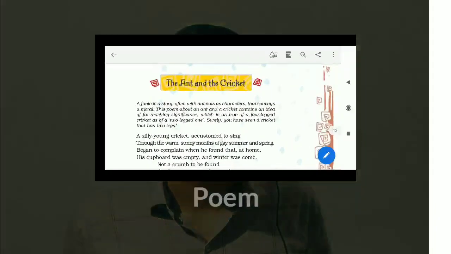How do they spend their time? They sing always, they dance always. Every time that we see a cricket, you can hear its voice, its singing. So it likes to spend its time by singing and dancing. So that is what the poem is about. We can go to the poem.